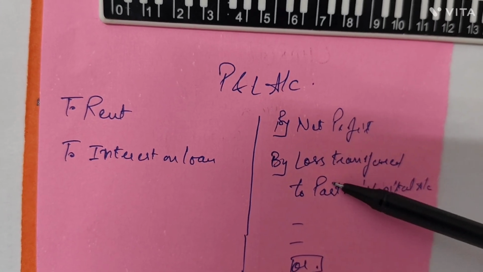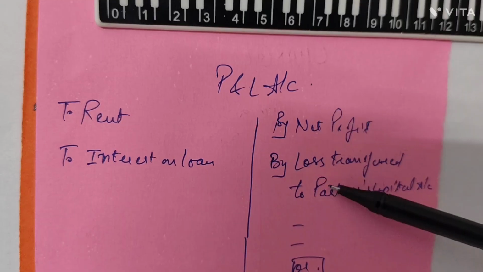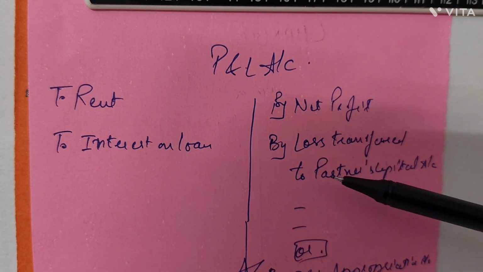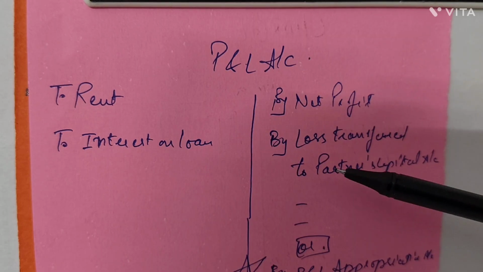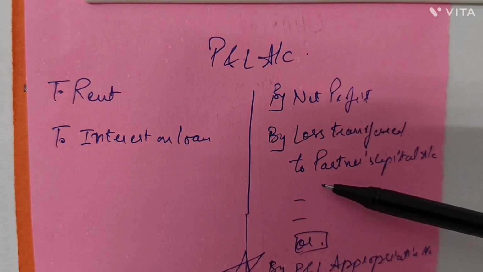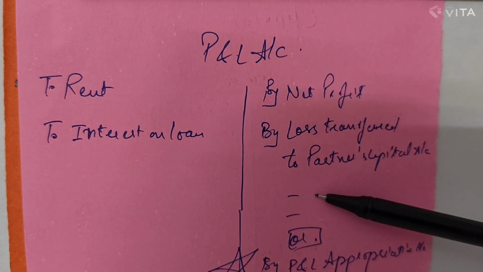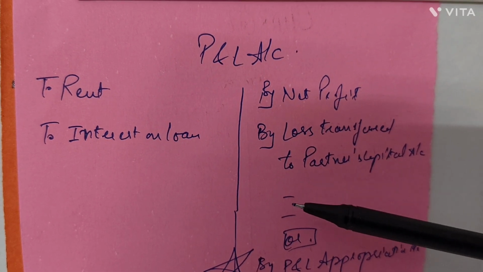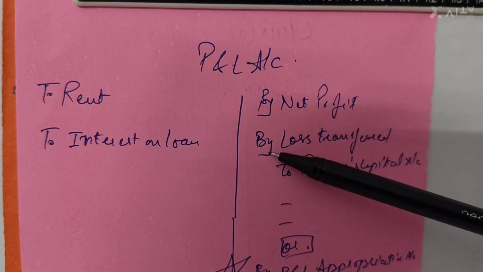But there is one exception. What is that exception? The P&L appropriation account will be prepared only if there is a case of interest on drawings, right? Because interest on drawings is income to the firm. So incomes cannot be neglected. Expenses can be neglected. What expenses have we neglected in case of the loss?